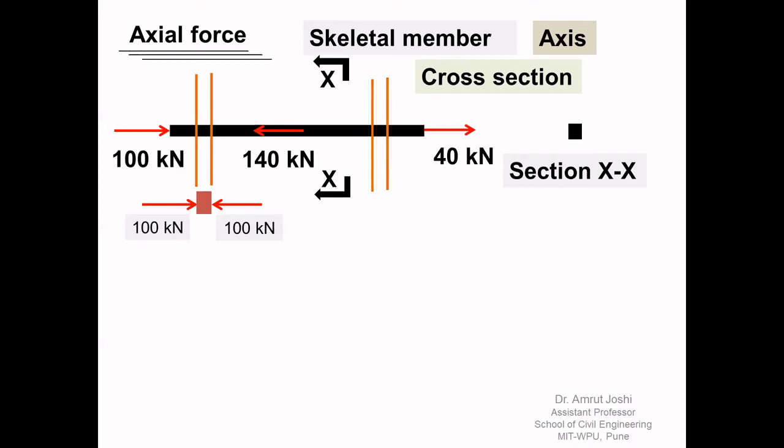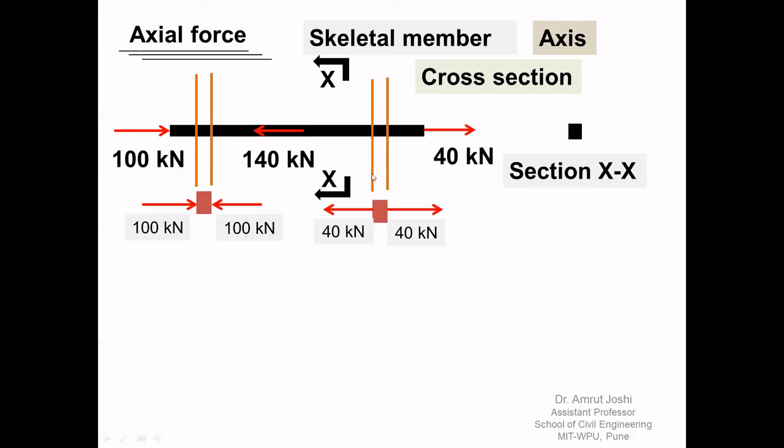These forces will either try to bring consecutive cross sections closer, or they will try to take these two consecutive cross sections away. For example, if you consider these two cross sections, the algebraic sum of all the forces on the right hand side of this cross section parallel to the axis is 40 kilonewton towards right.